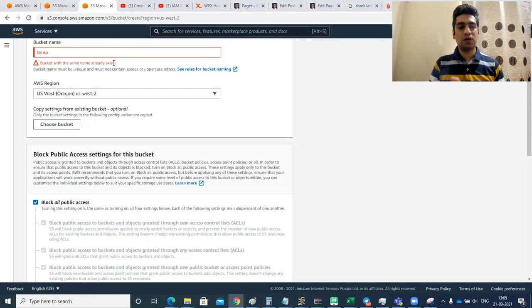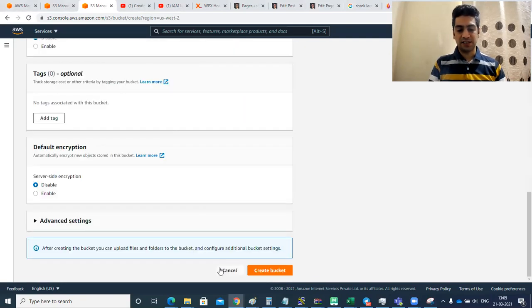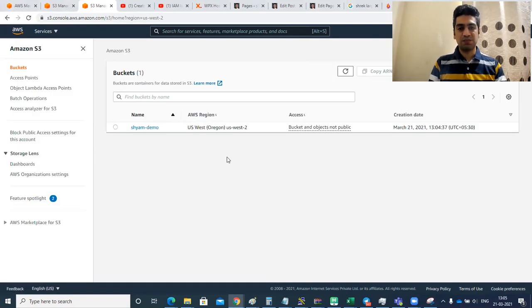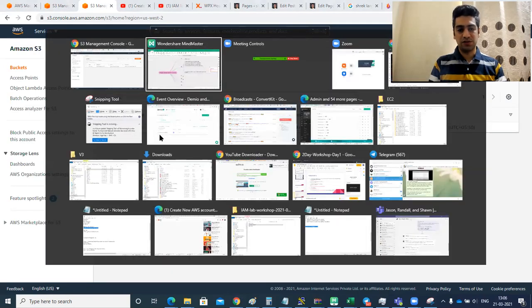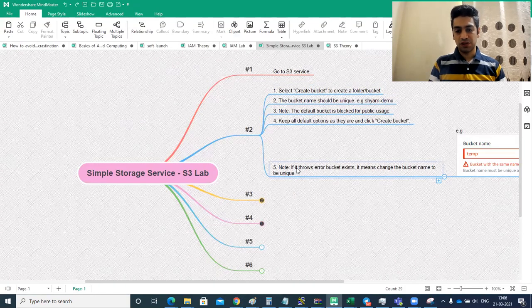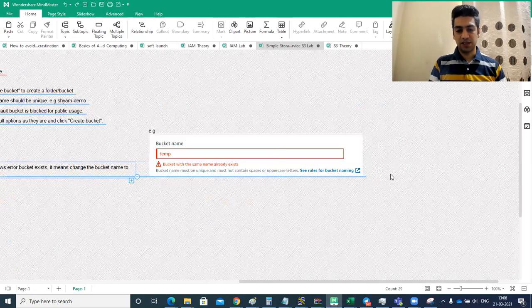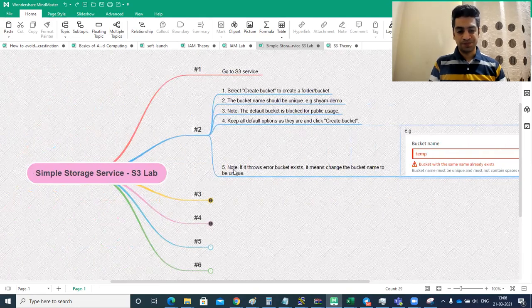So there should be no clash with the names. That's why this name is already taken. So I cannot take temp. I'll have to name it temp1, 2, 3, and so on. This was something that I wanted to highlight: if you are getting this error, it simply means you need to change the name of your bucket. You need to modify it. So the fifth note says if it throws an error, it means change the bucket name to be unique. And this was the error that it throws.